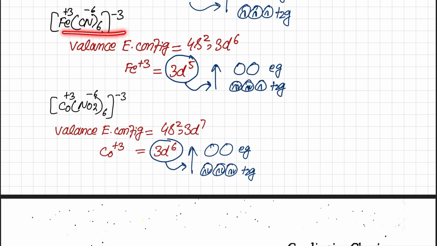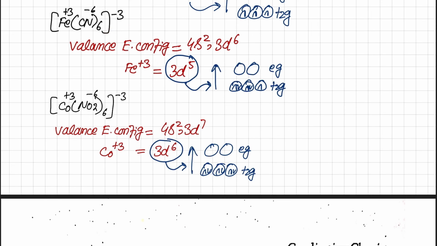The next example is this. Again the overall charge on the complex is -3. Six cyanides will cause -6, and in order to balance the outer sphere charge, iron will be in the +3 form. This is the valence electronic configuration of iron, which is 4s2 3d6. We remove 3 electrons, 2 from s and 1 from d. So this is a 3d5 system, and all electrons will be in t2g.